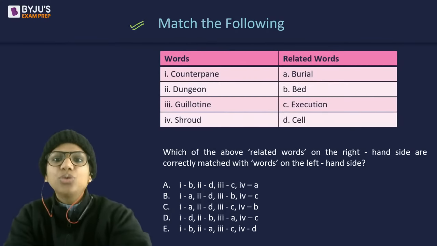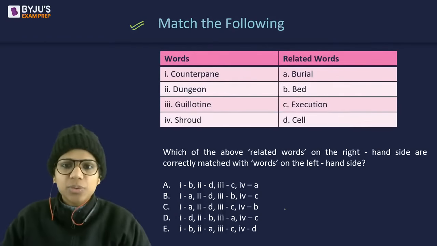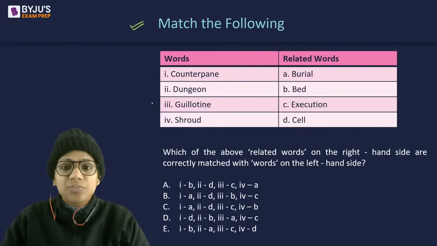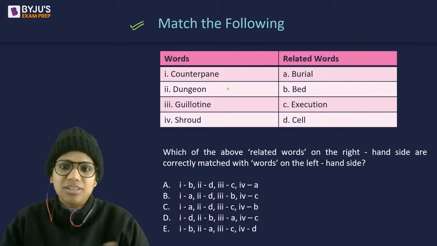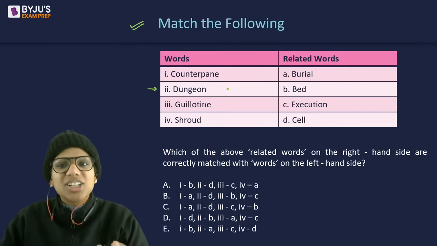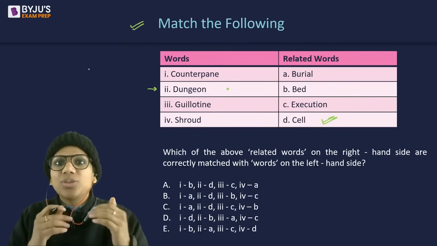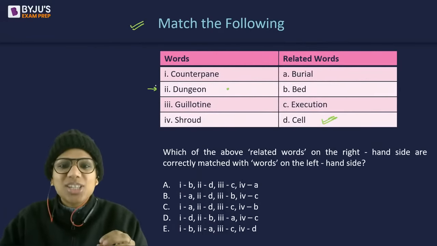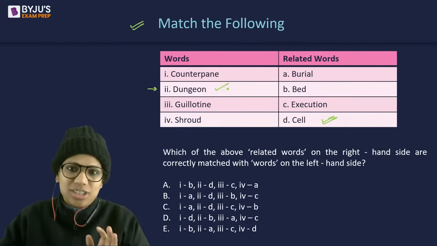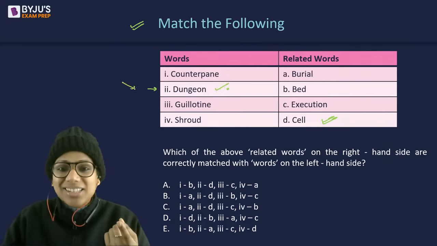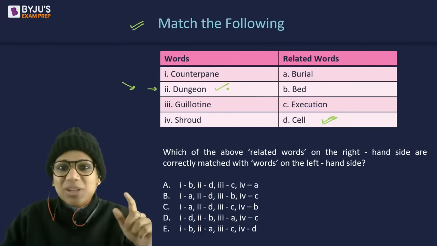So even if let's say you do not know the exact meaning of some of these words, although they are not very difficult words, let's say you don't know what guillotine is, but at least one or two of the words you would know the meaning of, isn't it? For instance, dungeon, a very common word. A dungeon is a prison cell, an underground prison, usually present in castles. If you read those stories where a king imprisons someone in an underground castle, you must have read about dungeons. People who are Big Bang Theory's fans know the game Dungeons and Dragons, which happens to be those guys' favorite. They play that game a lot.